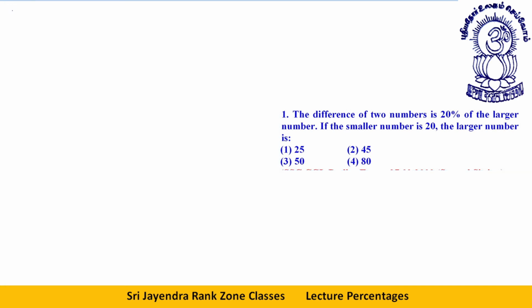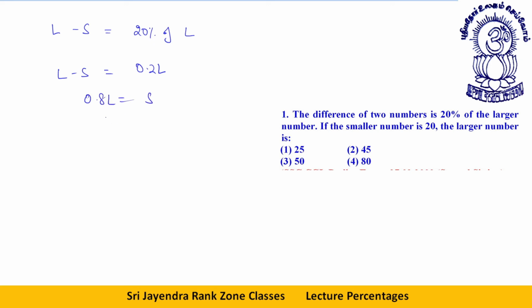The question is, the difference of two numbers is 20% of the larger number. If the smaller number is 20, what is the larger number? Let's say L is the larger number and S is the smaller number. L minus S is equal to 20% of the larger number, that is 0.2L. So S is equal to 0.8L.